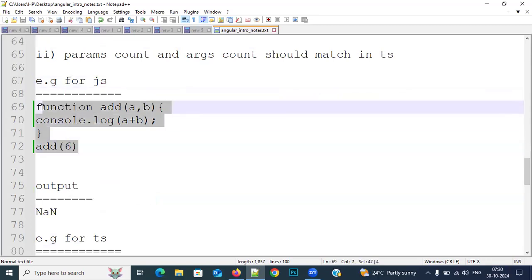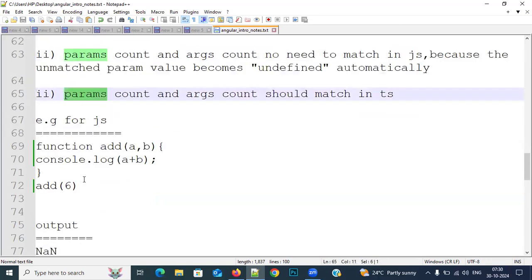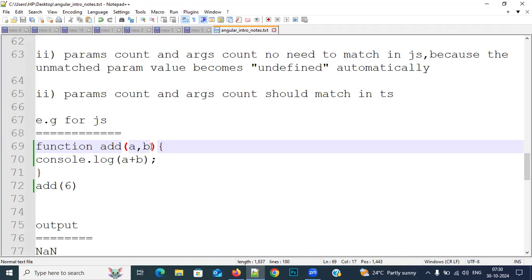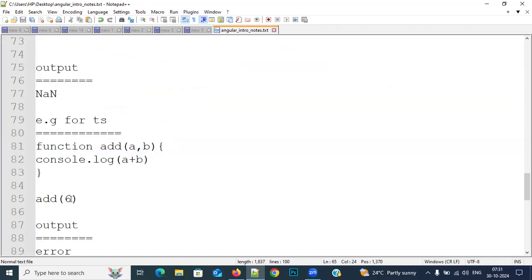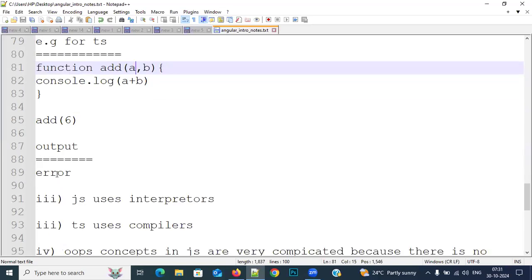Same thing I will do with TypeScript. Now tell me, same thing, one argument, two parameters. In TypeScript, if I do this process, what is the output I will get? Error. Why? Because in TypeScript, the rule is that the parameters count and arguments count should match. If they are not matching, it will throw an error. Should match means we must obey that rule. Understanding or not? Respond, everybody. Yes, sir. So observe it: one argument, two parameters, and we are getting an error as output.